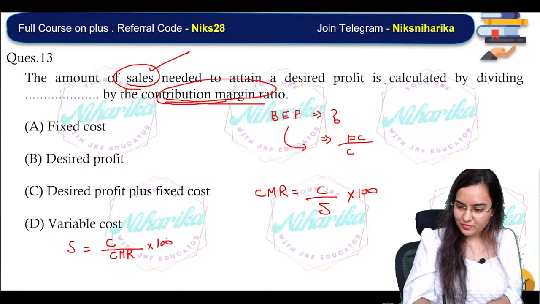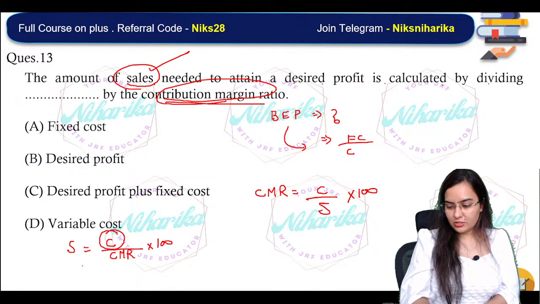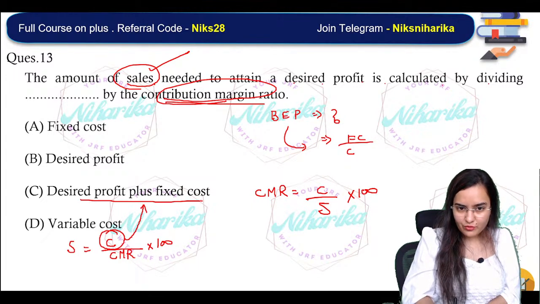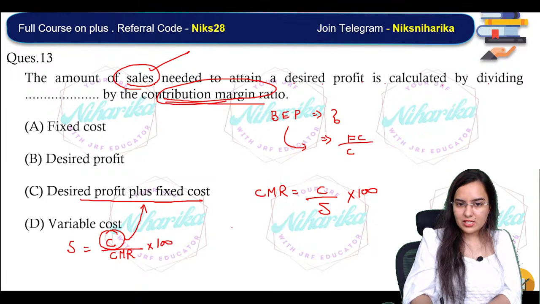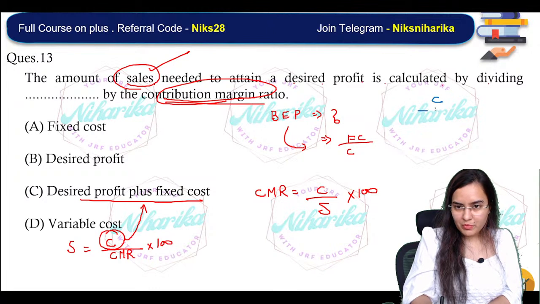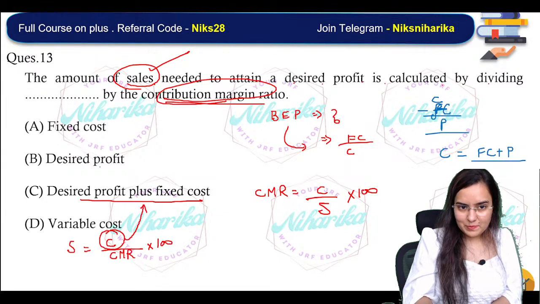That's also fine. Now, since the word contribution is not written in the four options, can I use the desired profit plus fixed cost instead of contribution? Of course, yes. If you forgot, contribution minus fixed cost is equal to what? Profit. So contribution is equal to fixed cost plus profit.